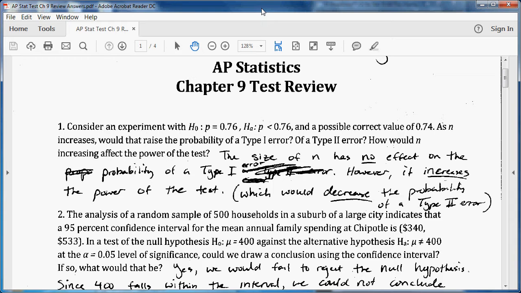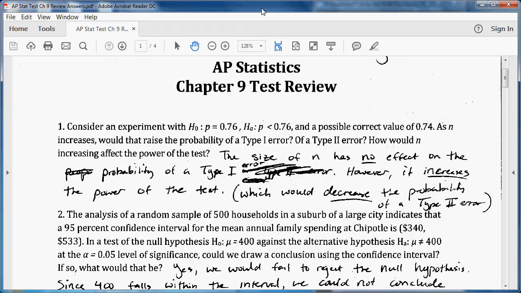Chapter 9 Review. Here we go. Number 1. Consider an experiment with a null hypothesis that p is 0.76 and an alternative hypothesis that p is less than 0.76 and a possible correct value of 0.74.